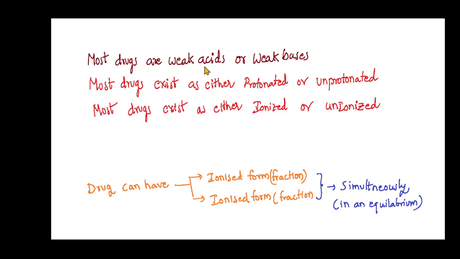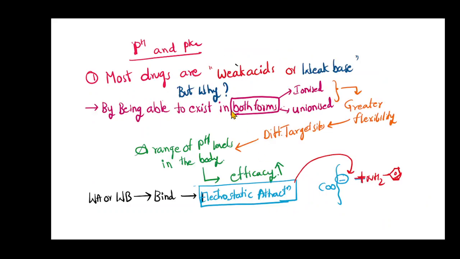A drug can have an ionized form as well as an unionized form simultaneously. When pH equals pKa, there will be 50% ionized and 50% unionized.